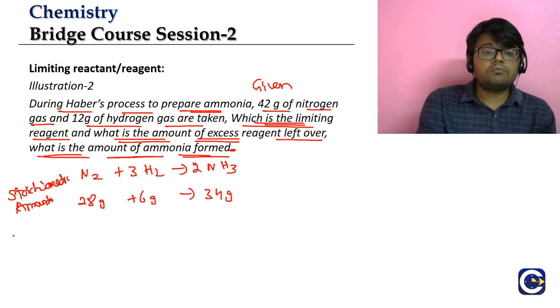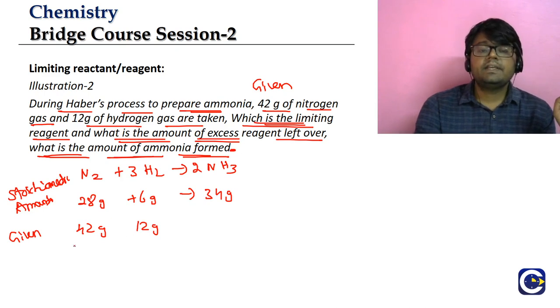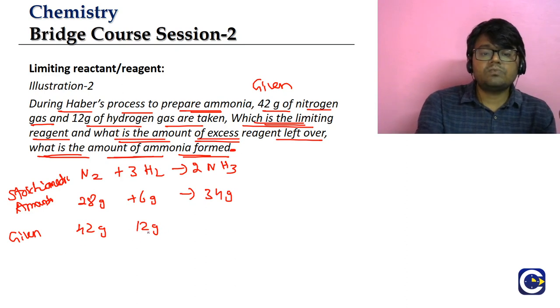Now let us look at the given amounts. Nitrogen, how much is given to us, guys? 42 grams of nitrogen is given to us. And the hydrogen given to us is 12 grams. Now we need to find the limiting reagent first. So how do you find the limiting reagent? Given amount by stoichiometric amount. What is the given amount for the nitrogen? 42. So 42 by 28.